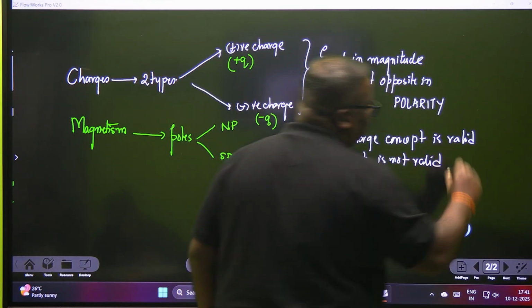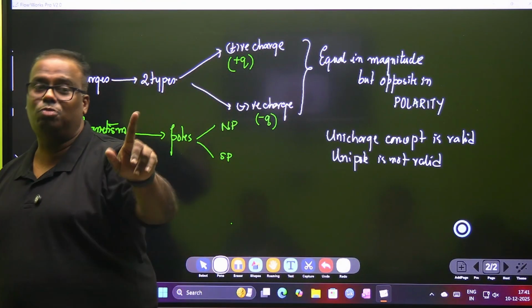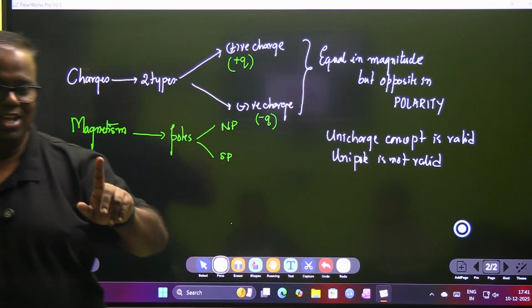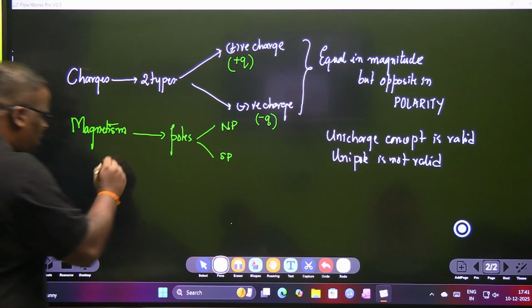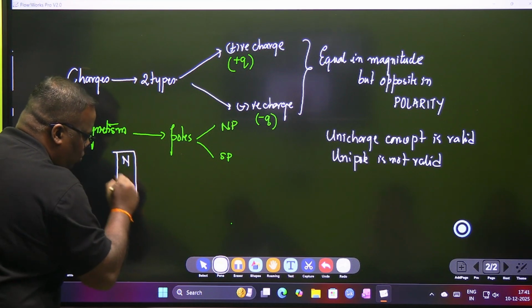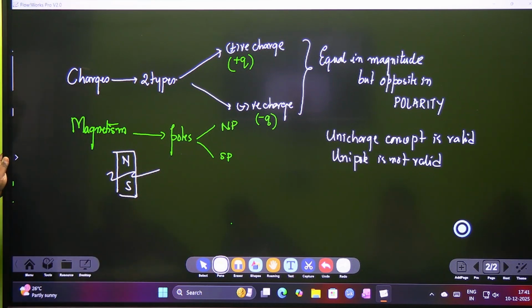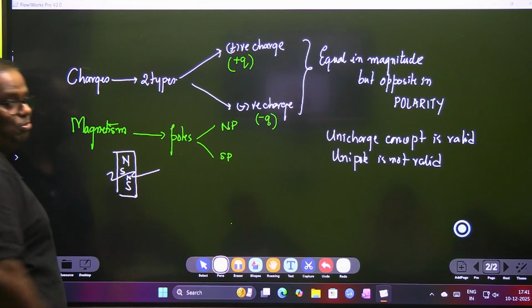Means in the language of physics, a plus Q exists, a minus Q exists, but a north pole alone does not exist. A south pole alone does not exist. Then came one Satan bachcha. He said, sir, हम एक मैग्नेट ले लिए, this is north pole, this is south pole, और बीच में तोड़ दिया, तोड़ दो तो ये यहाँ पे फिर साउथ पोल डेवलप कर लेगा, यहाँ पे नॉर्थ पोल.